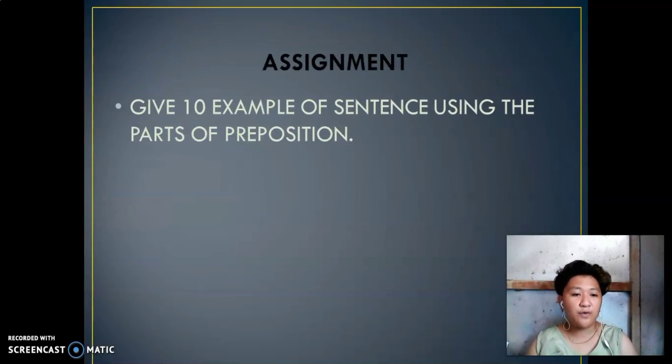If you have finished answering those questions, we have an assignment. Give 10 examples of sentences using the parts of prepositions. The assignment is worth 10 points for each question. How will we use the parts of prepositions that we discussed earlier in a sentence, to make a good sentence, or what is their use in a sentence?